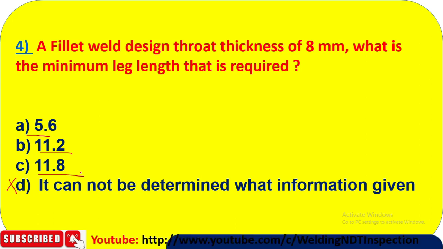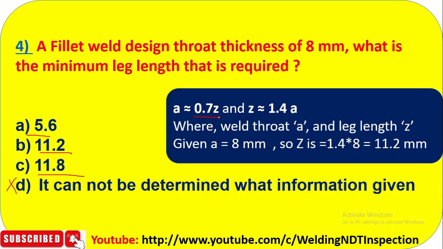So we'll go to the formula. A equal to 0.7 Z, so Z equal to 1.4 A. Here A is the weld throat, and Z is the leg length. Given A equal to 8 mm, for the fillet weld this is mentioned as 8 mm. So Z is 1.4 into 8, that is 11.2 mm. So you understand, the correct answer will be 11.2.